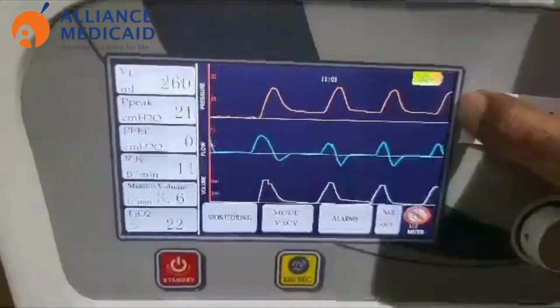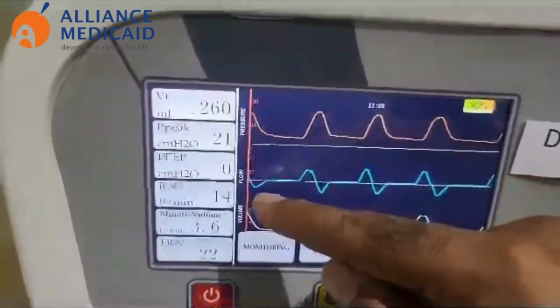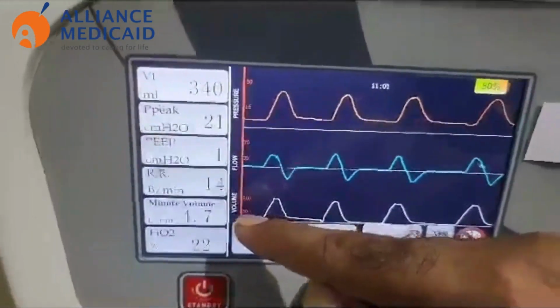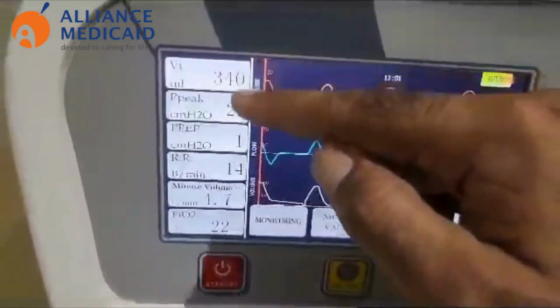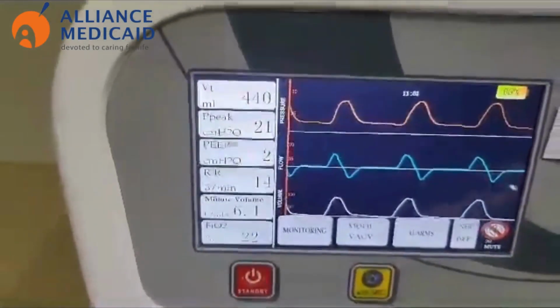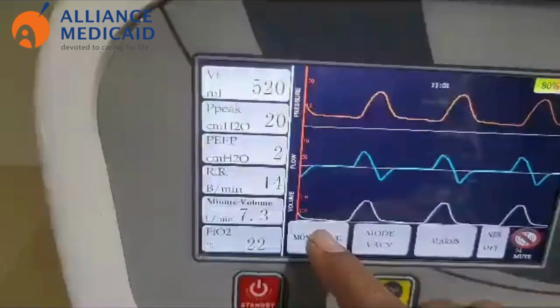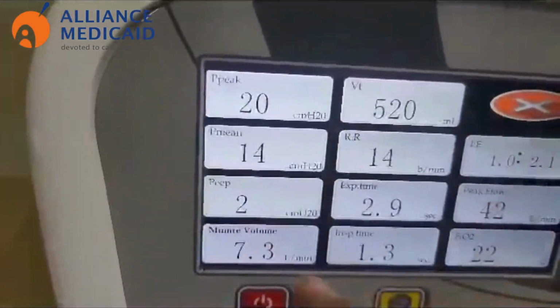As you can see, we have a 3 waveforms over here. First is pressure versus time, flow versus time, and volume versus time. Here we have the main delivered parameters in the left side. If you want to see the all parameters, just press this monitoring button. Here we have the all parameters what we have.